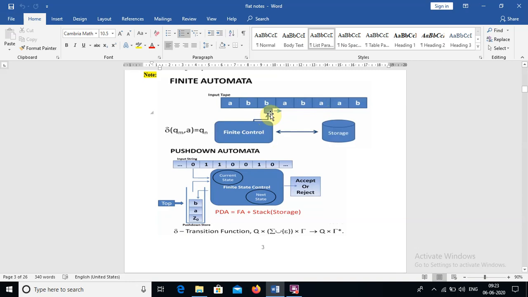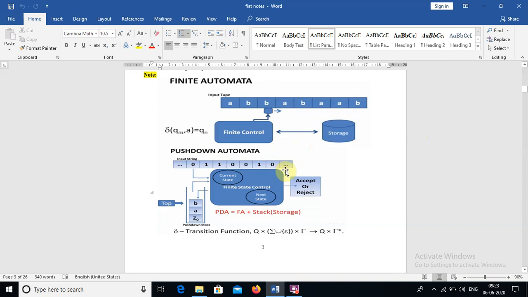Read head only, where it moves in the direction of right only, one side movement. Then the finite control will store the data in some limited memory. It is not a stack, only limited memory storage is there. Because of these drawbacks, we have the pushdown automata.